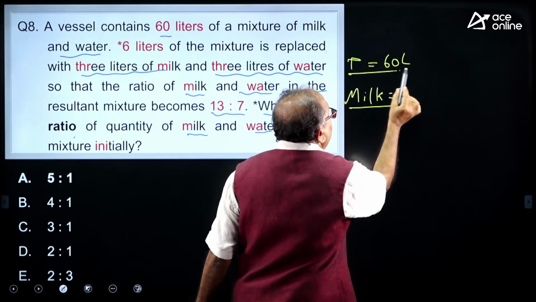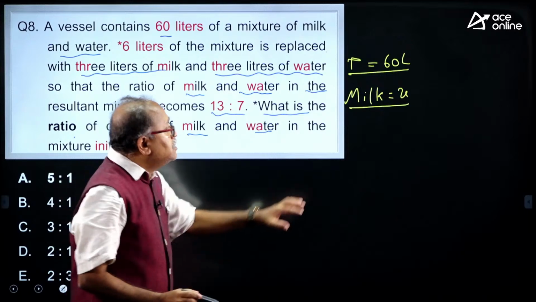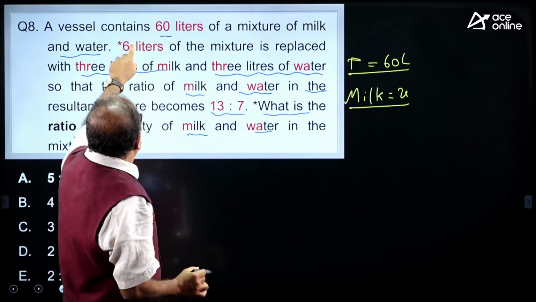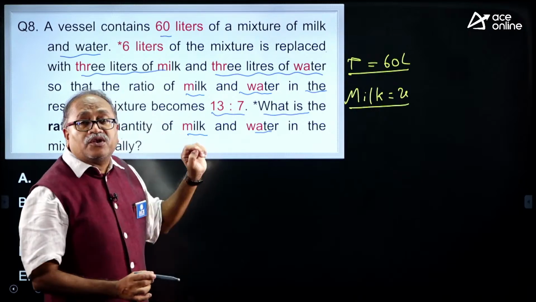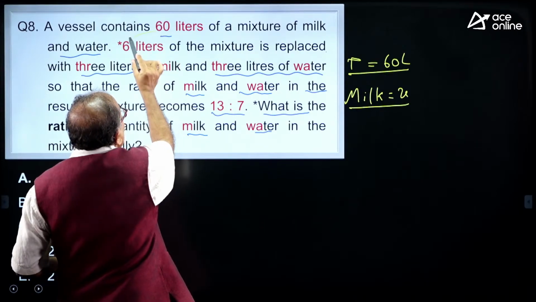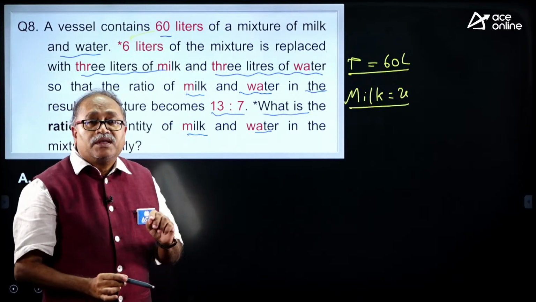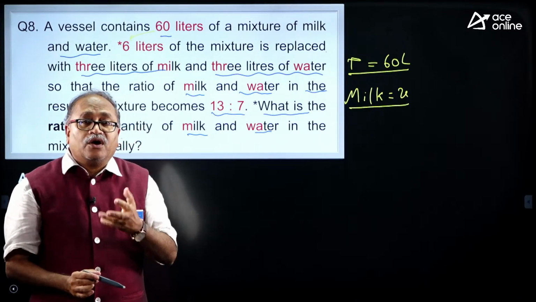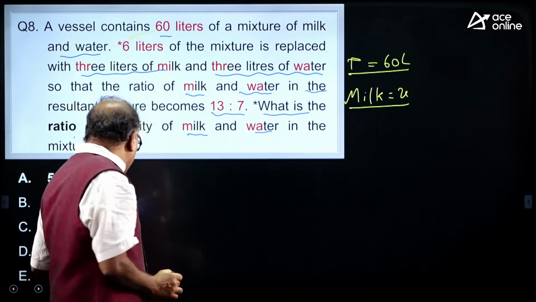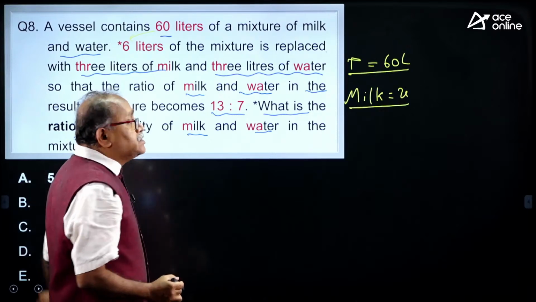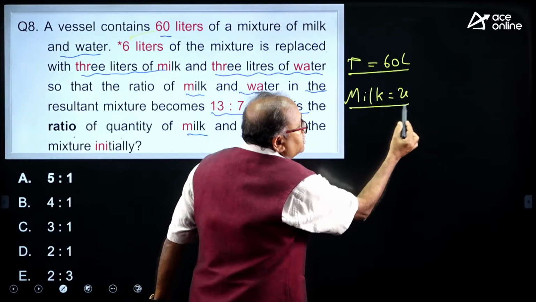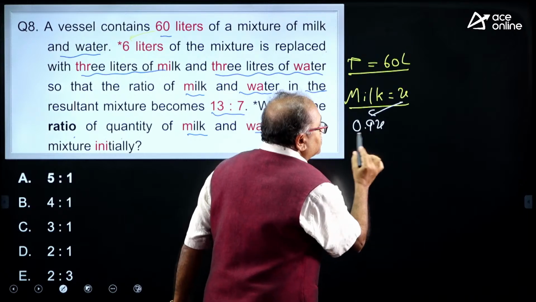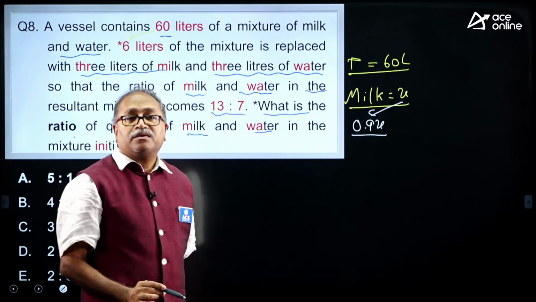Let us assume that the total is 60 liters, in which milk is x liters. As 6 liters is taken out, what is the relation of this 6 with 60? This is 10%. When 10% is taken out, 90% of the milk will be left. That is 90% of x, which is nothing but 0.9x of milk.